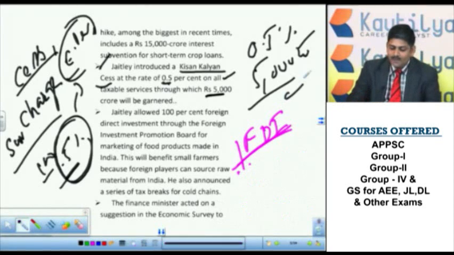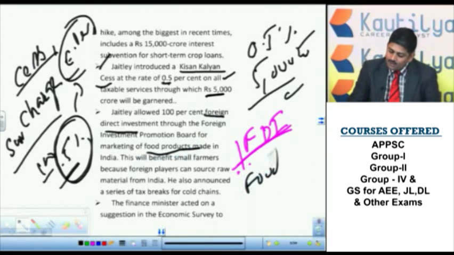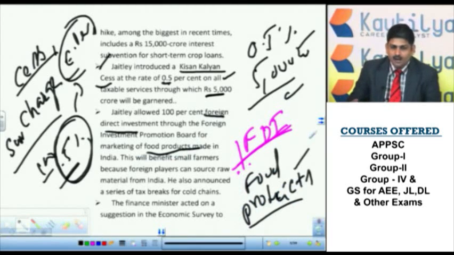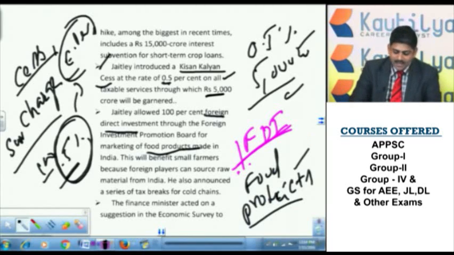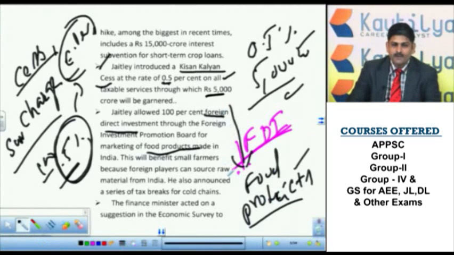Now, what is the importance in this case? Here, foreign direct investments through the Foreign Investment Promotion Board for marketing of food products. Right now the government feels that food products are not being marketed as they should be. So if FDIs are allowed, the demand for food products increases.